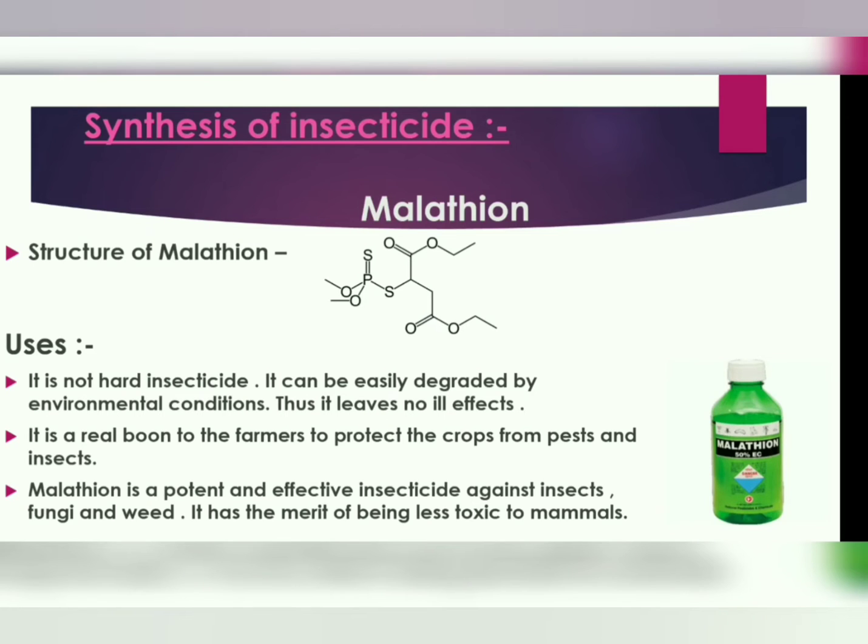Now see the synthesis of insecticide. Malathion. The structure is given. Now see the uses. It is not hard insecticide. It can be easily degraded by environmental conditions. Thus it leaves no ill effect. It is a real boon to the farmers to protect the crops from pest and insect. Malathion is a potent and effective insecticide against insect, fungi and weed. It has the merit of being less toxic to mammals.